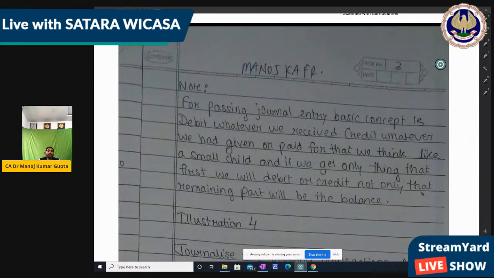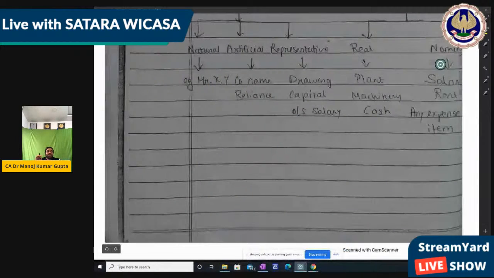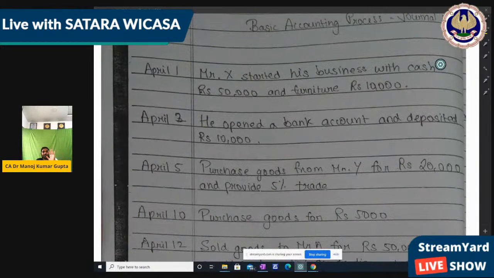Now we are going to pass the journal entry for some transactions I had made. For these transactions, we will pass the entry on this basis: whatever is received will be debit, whatever is paid will be credit. Friends, this is the basic accounting discussion going on, which is very easy. But you can't believe it, each and every word you will use till CA Final. That's why it's very important to complete this process.